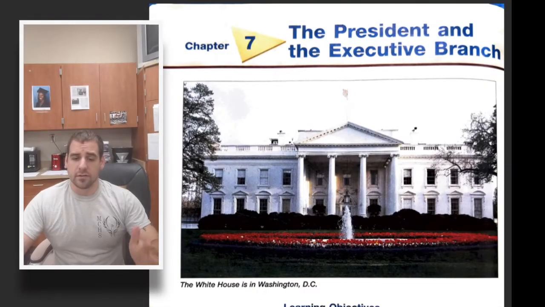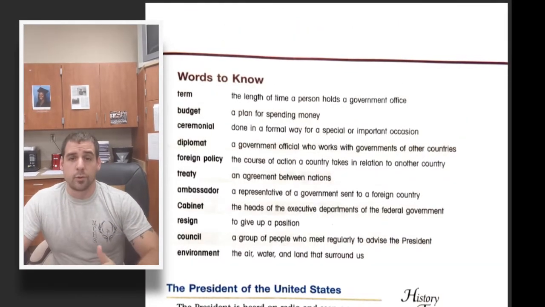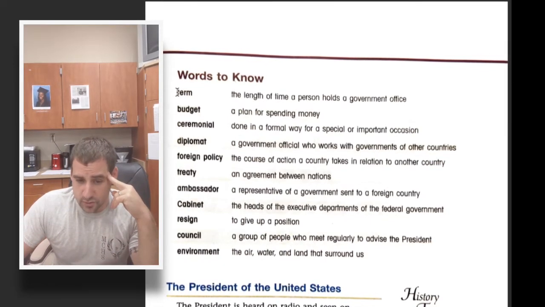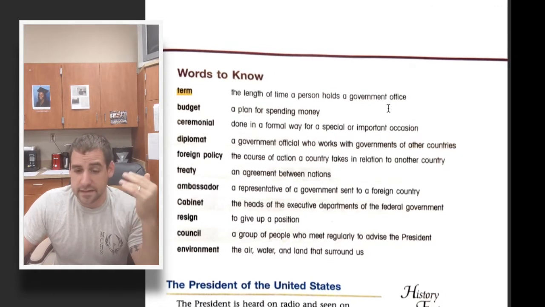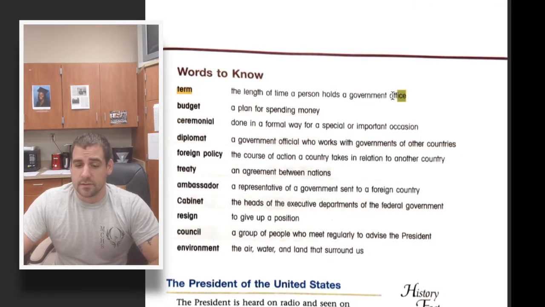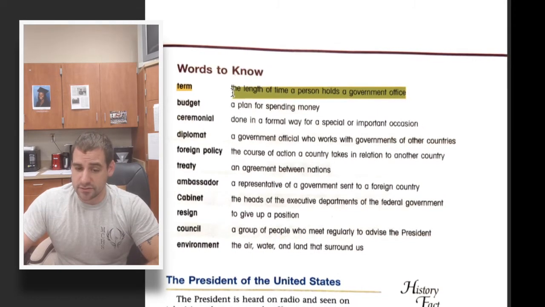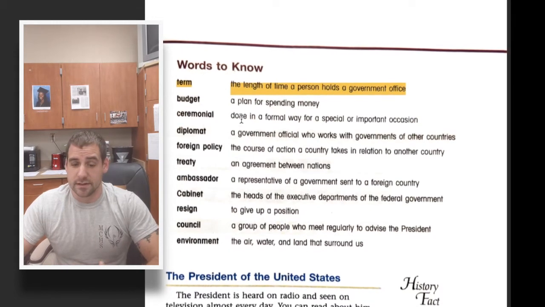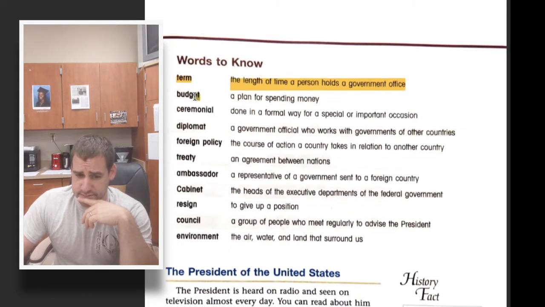We just got done talking about the legislative branch. Now we're going on to the executive branch. There's some important vocabulary words for this section. The first one is term. And a term is how long someone gets their job in government. So like a senator is 6 years, a representative is 2 years, a president is 4 years, Supreme Court judge is life.